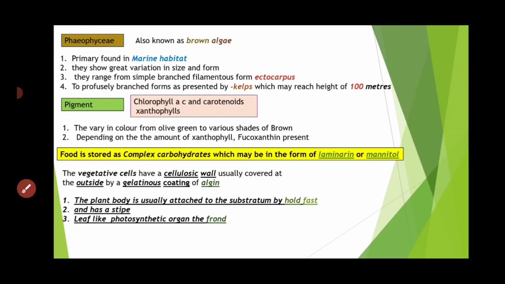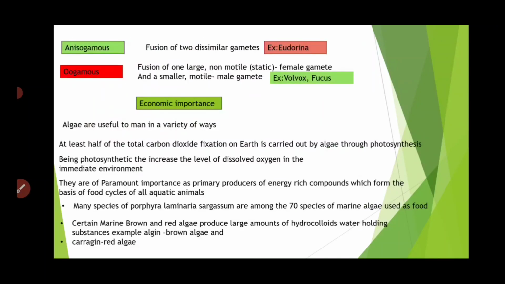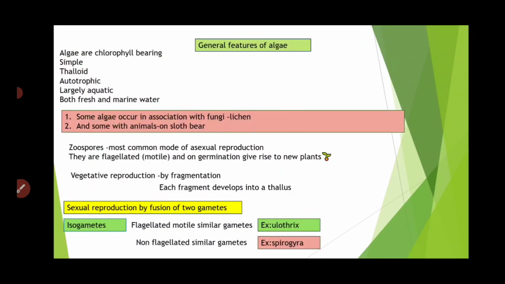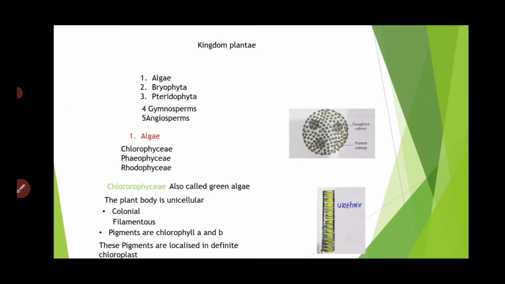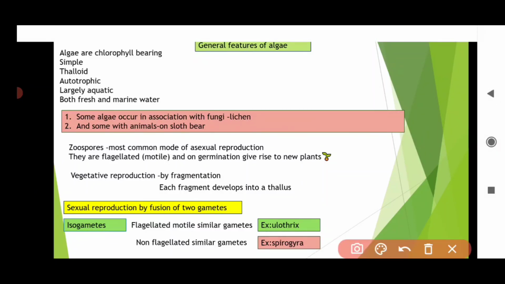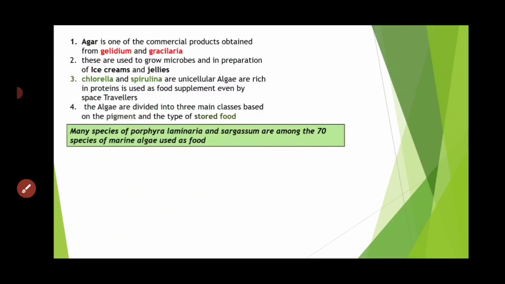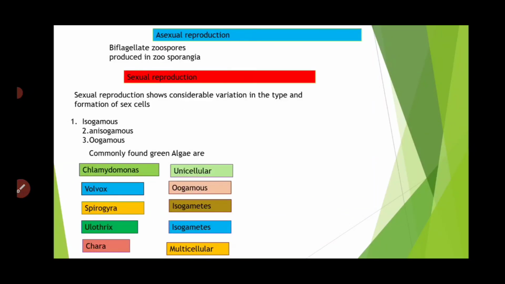Okay, the pigments you have to remember. One thing I want to say, I want to show this in tabular form, but no worries, I will show you this way. The pigments present in green algae are chlorophyll A, B. Okay, chlorophyll A and B.